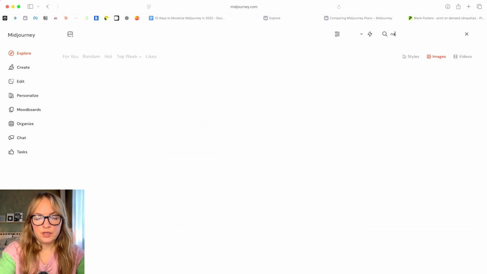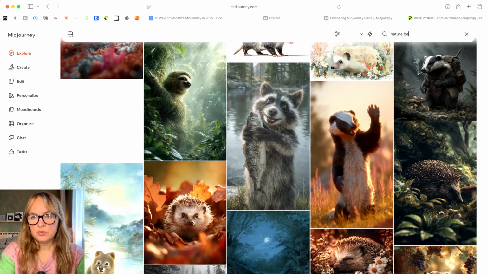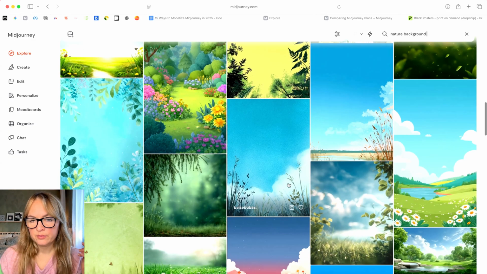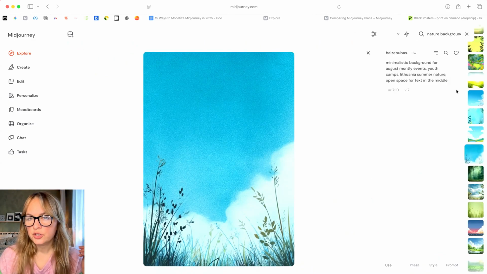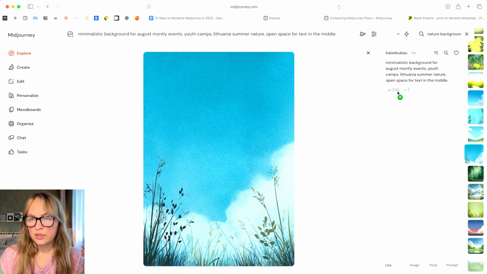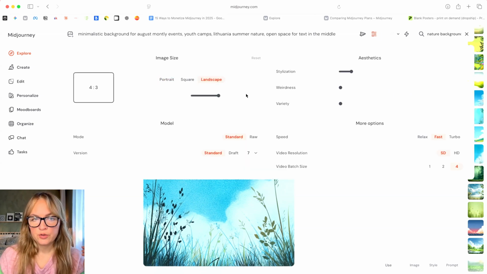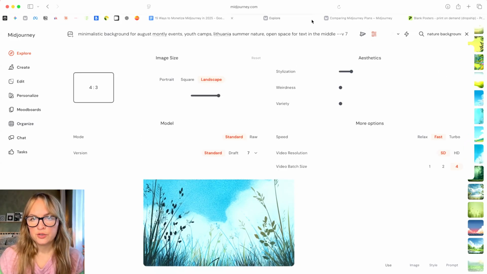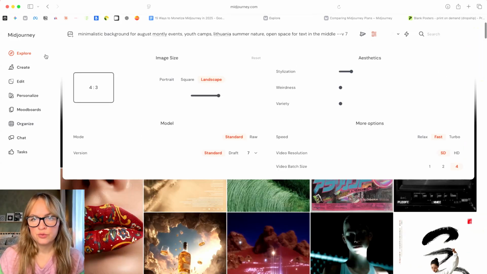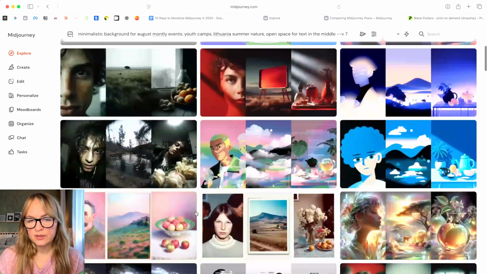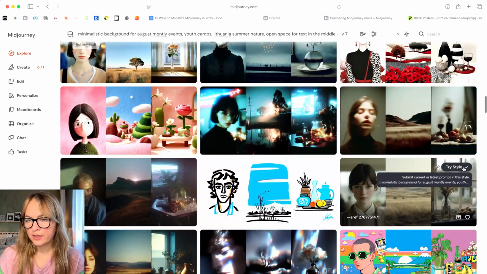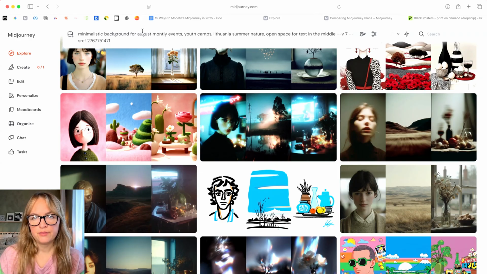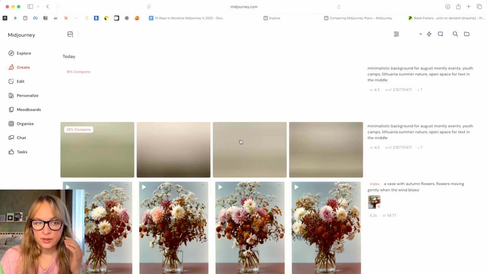Let's say a nature background. And let's say we like this image, so we can copy this prompt. We want to do it in landscape, for example if it could be used for some web page or something, and we want to use version 7, and we use the ratio. We also want to explore some styles. Let's say we really like this style, so we just add this sref here, and then we create the image.